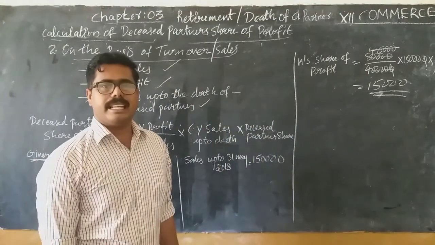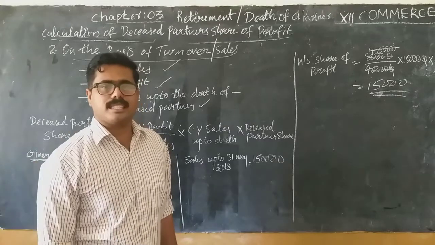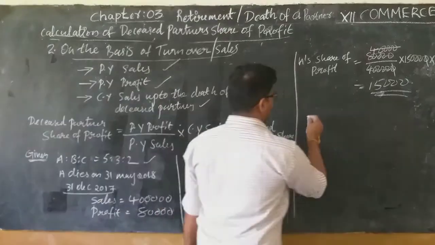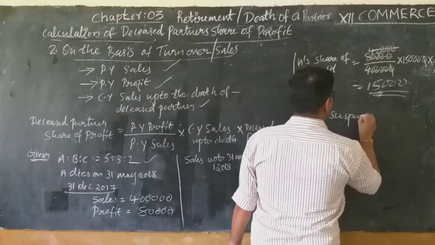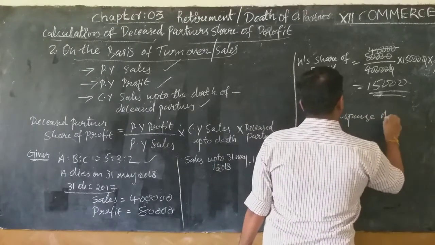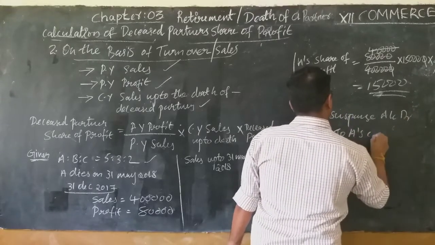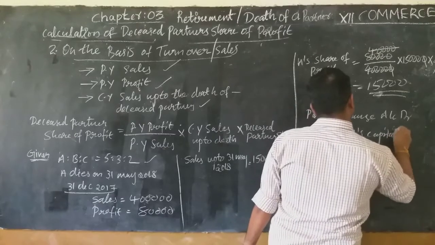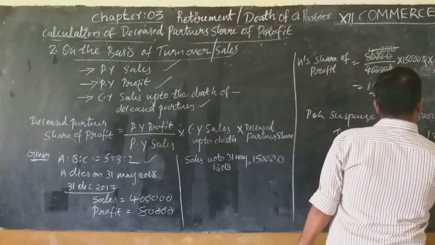Tell me the journal entry for giving A's share of profit, or transferring it to his capital account. Profit and loss suspense account debit, to A's capital account, yes or no? And the amount is 15,000.